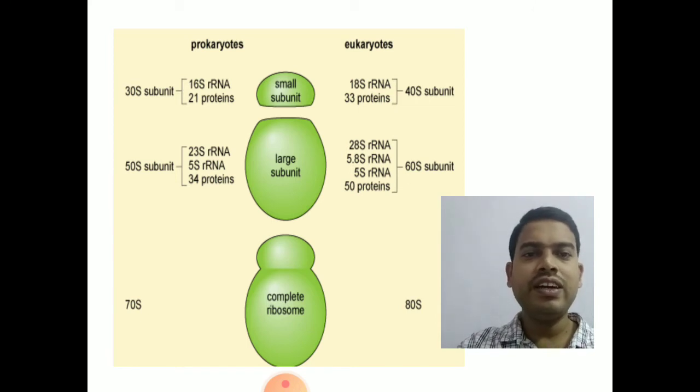So these are the different subunits present in prokaryotes and eukaryotes, and the subunits contain rRNA as well as proteins. The main function of ribosomes is that the ribosome is the principal structure on which protein synthesis takes place. The smaller and larger subunits bind to the mRNA, where the process of protein synthesis takes place. So that is the function of the three different RNAs: mRNA, tRNA, rRNA.